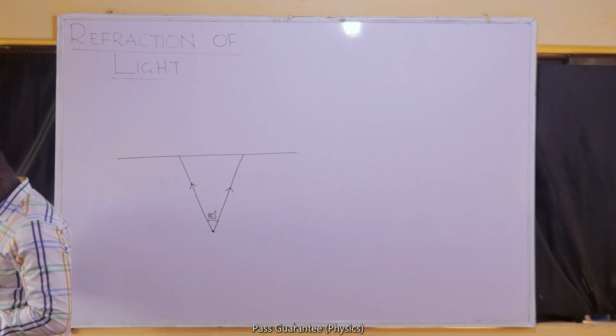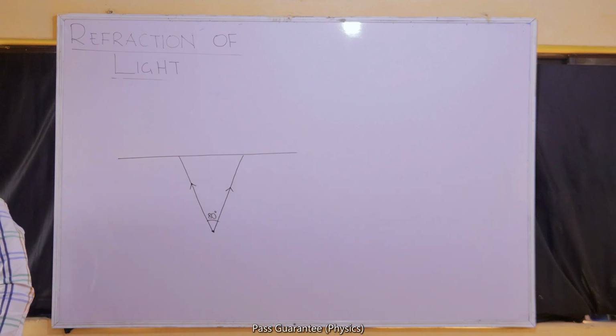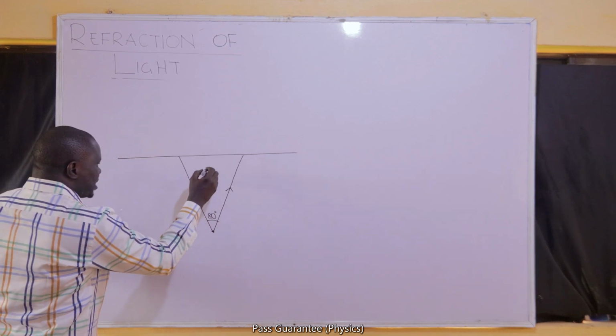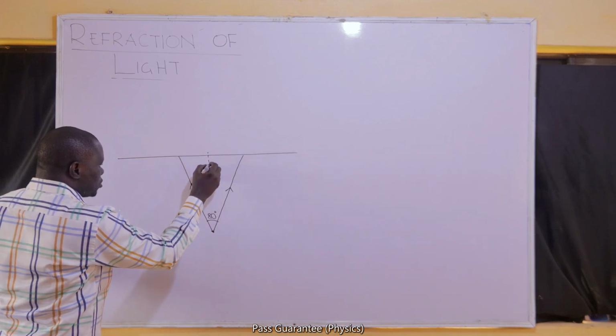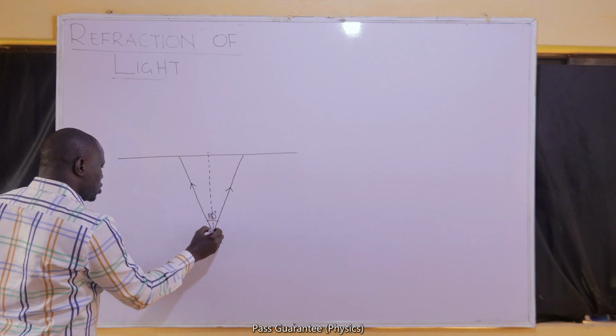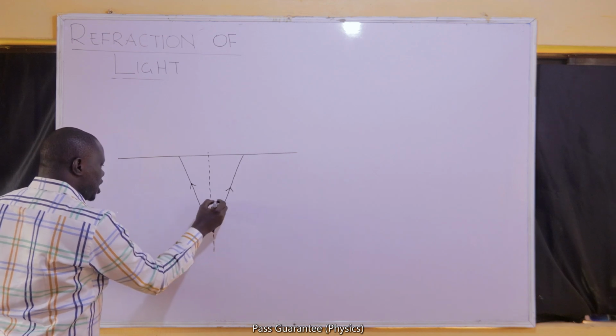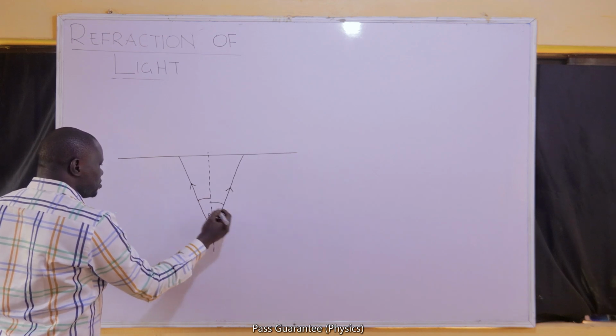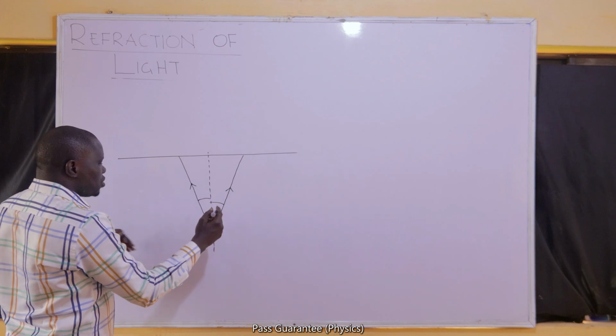Please note, the two of them are also equally inclined to the vertical. If we draw a vertical axis through them, the two of them make equal angles with the vertical. That's the meaning of they are equally inclined to the vertical.